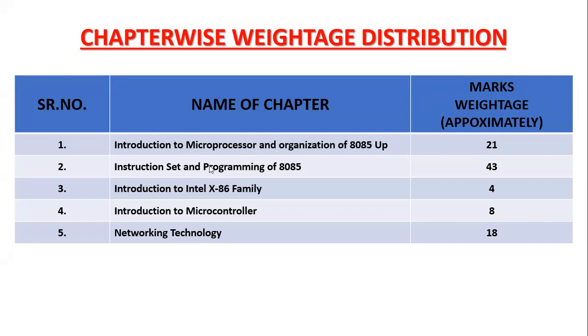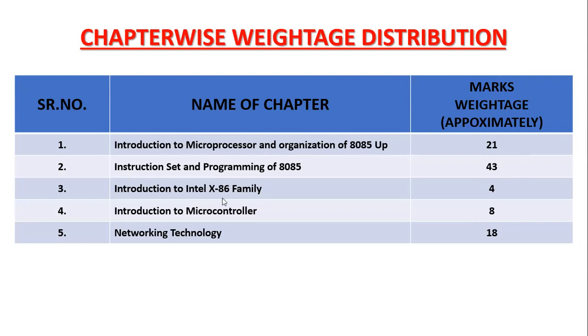Instruction set and programming of 43 marks. The weightage of this chapter is more because of programming. 43 marks which I have written here, these total marks, if you count, it is of 94 marks with option. Actual paper is 50 marks which you have to attempt, but with option it is of 94 marks. So 43 marks का जो ये second chapter है, in this out of 43, 30 marks for programming and remaining 13 is theory. Theory means the instructions they can ask and other things that we will discuss.